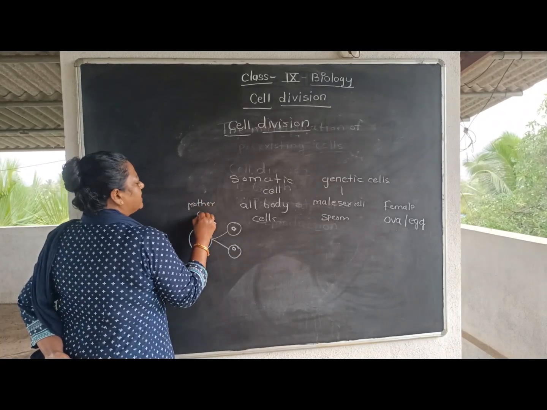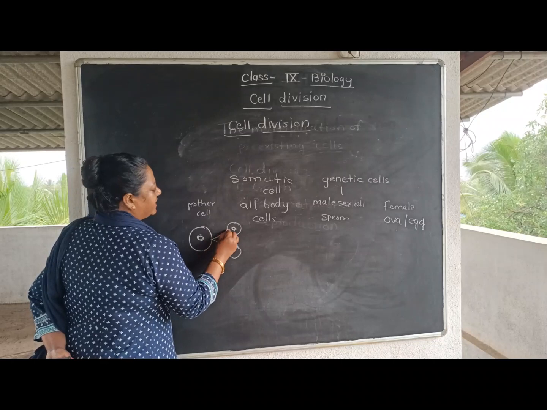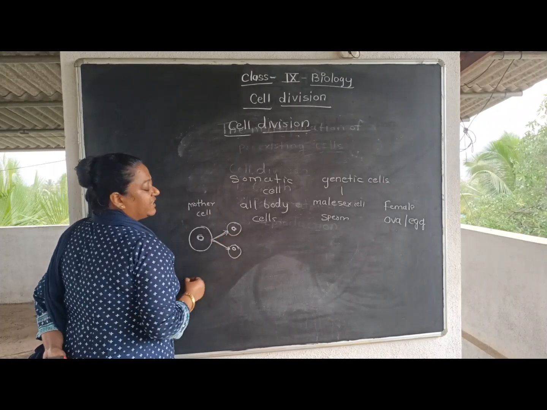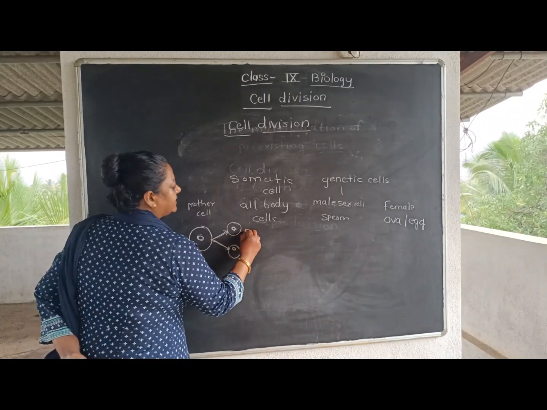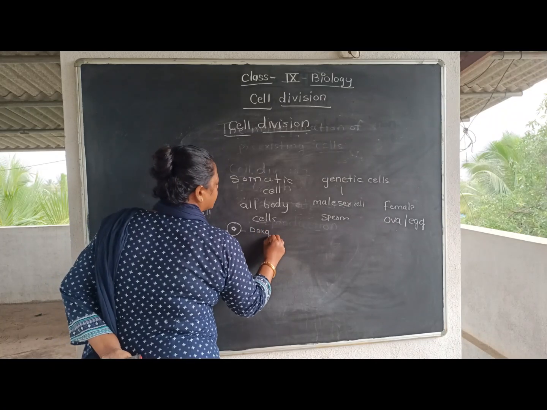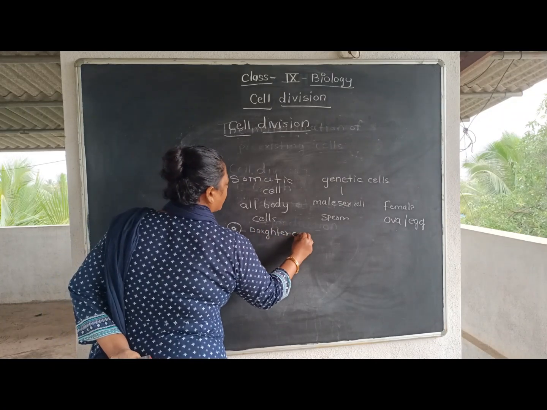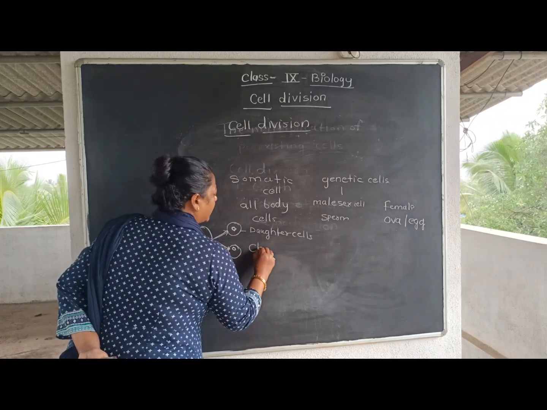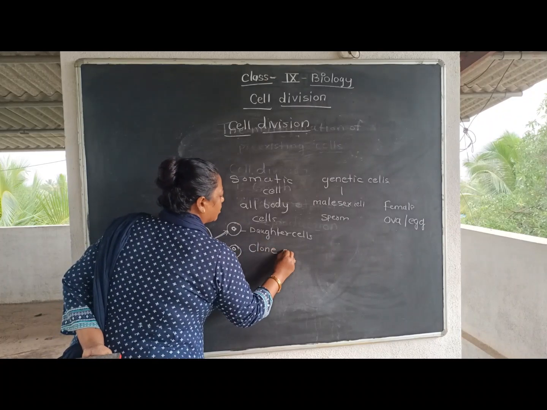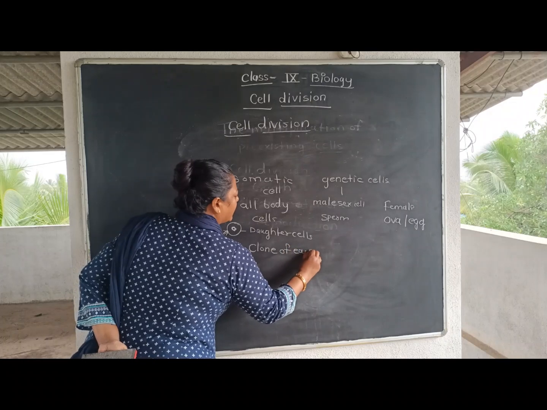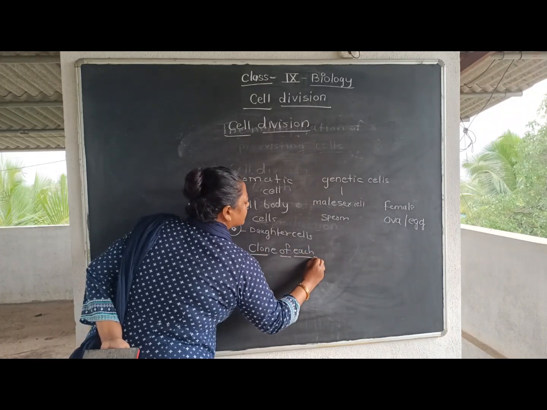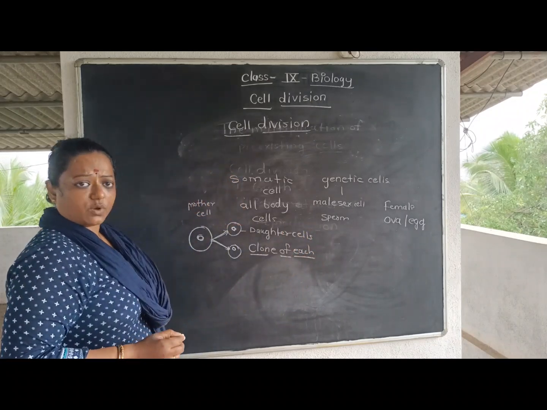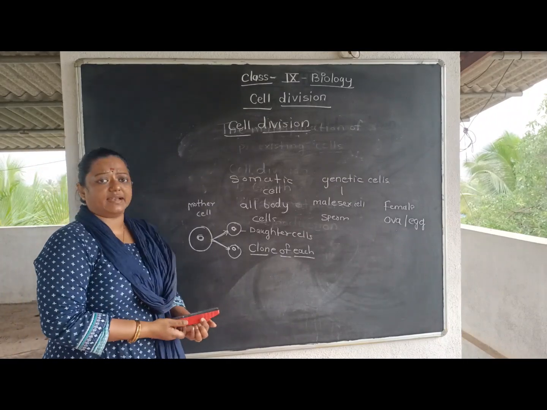This mother cell will prepare itself and, after maturation, will give rise to two cells, and these are called daughter cells. These daughter cells are clones of each other, meaning they are exactly identical to each other.